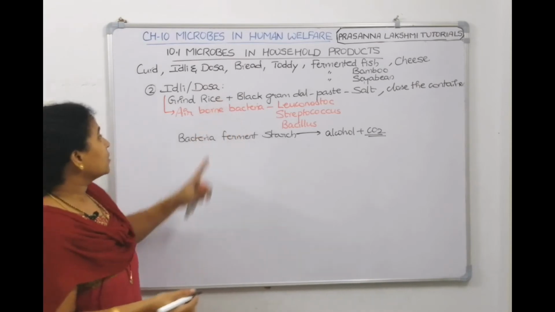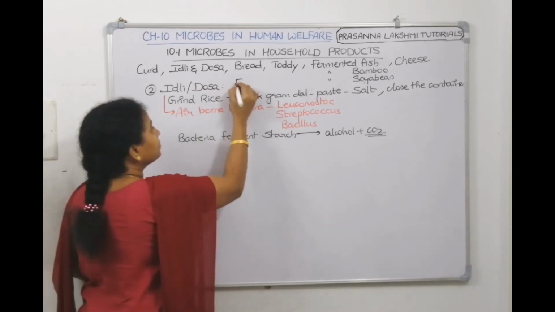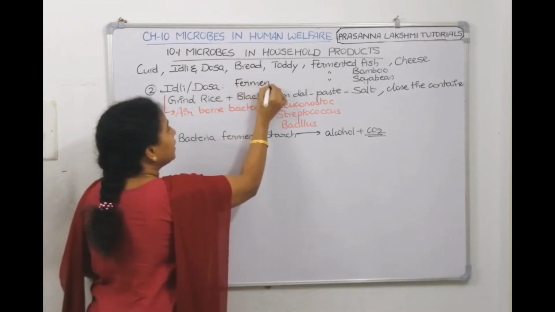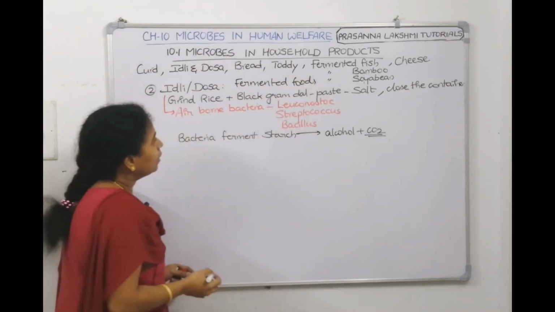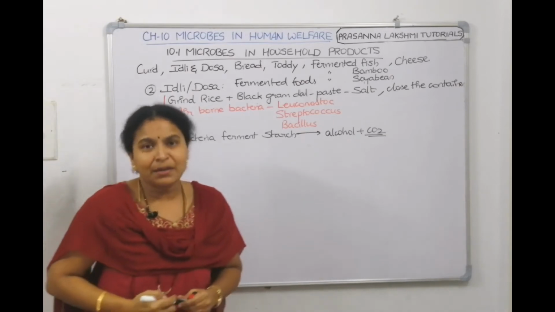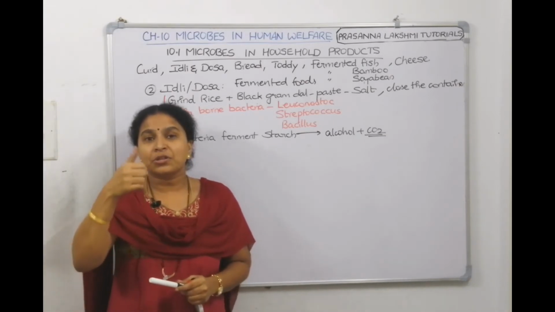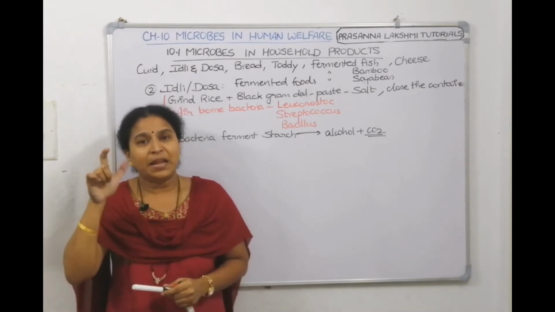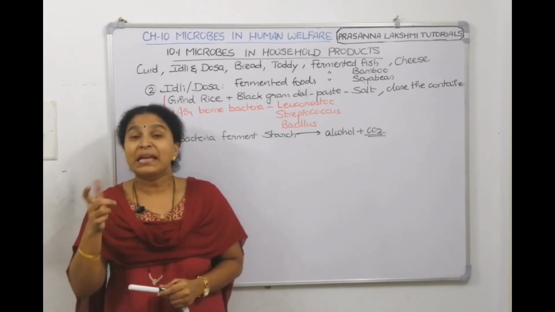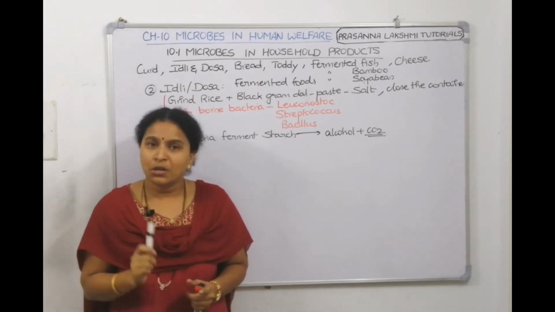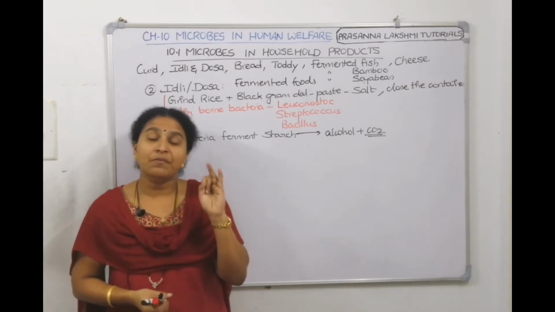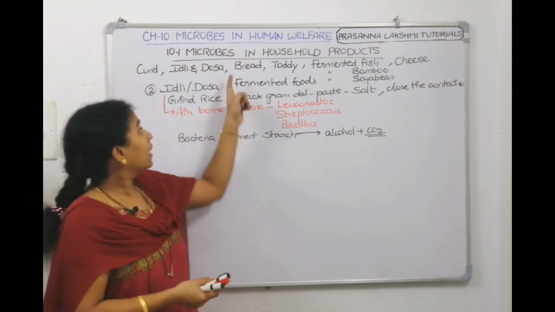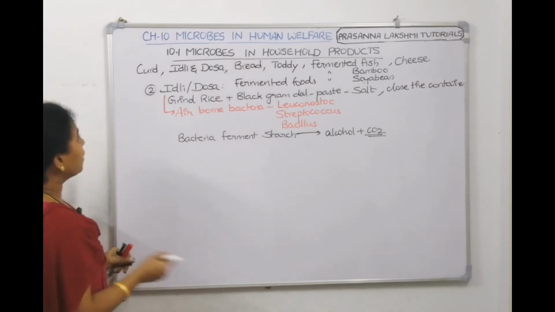And what are idli dosa? Idli dosa come under fermented foods. Now, if it is fermented by microorganisms, nutritional value will enhance, flavor will enhance, and they can be easily digested also. So, understood, about curd, which is our first product, and idli and dosa, which is our second product. Now, the third one is bread. Let us talk about bread also.